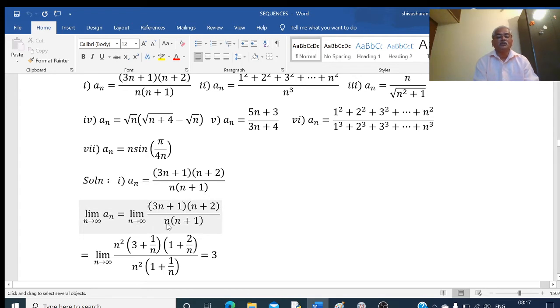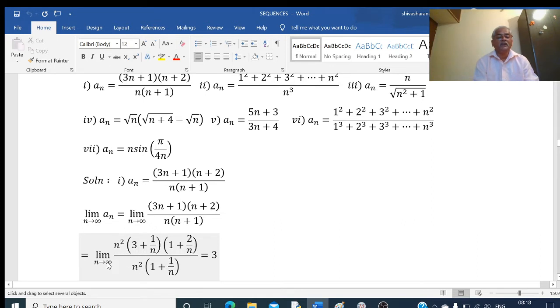And the denominator also, 1n is there. From this bracket I will take n common factor and write outside, that becomes n square, and this becomes 1 plus 1 by n. So that is here n square into (3 plus 1 by n) into (1 plus 2 by n) divided by n square into (1 plus 1 by n). N square gets cancelled.